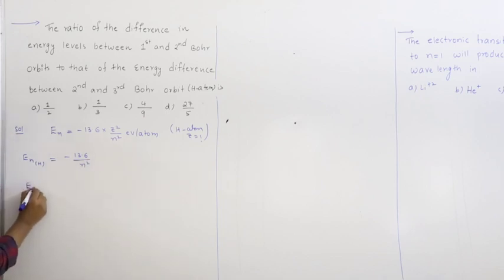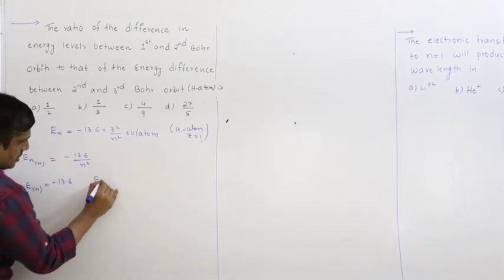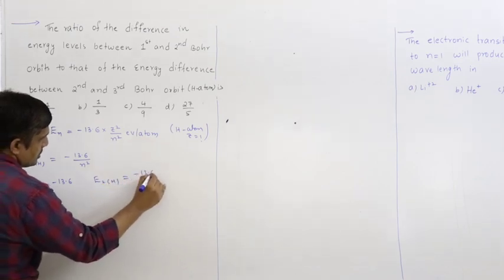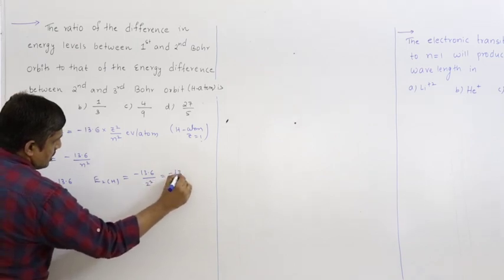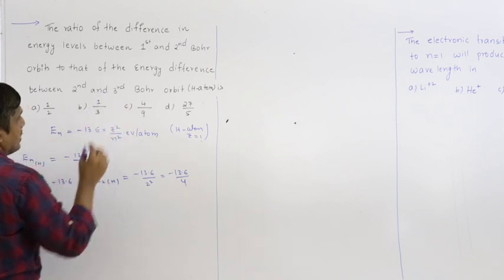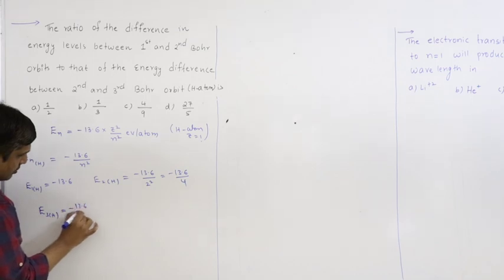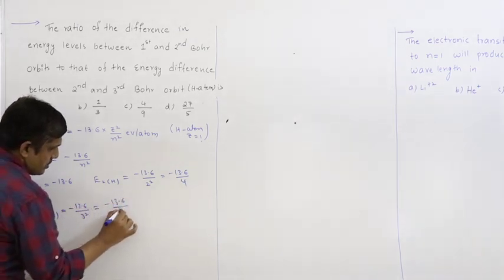So E1 of H equal to minus 13.6, E2 of H equal to minus 13.6 by 2 square, which is equal to minus 13.6 by 4. Similarly we have to find second and third, so I require third. E3 of H equal to minus 13.6 by 3 square, which is equal to minus 13.6 by 9.